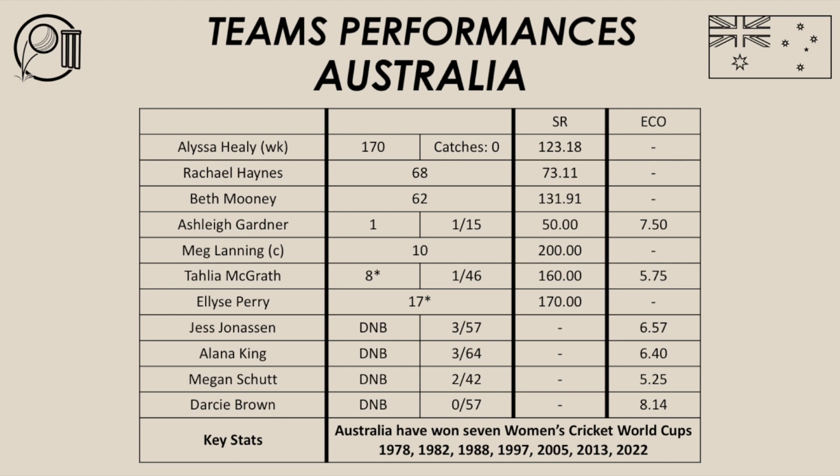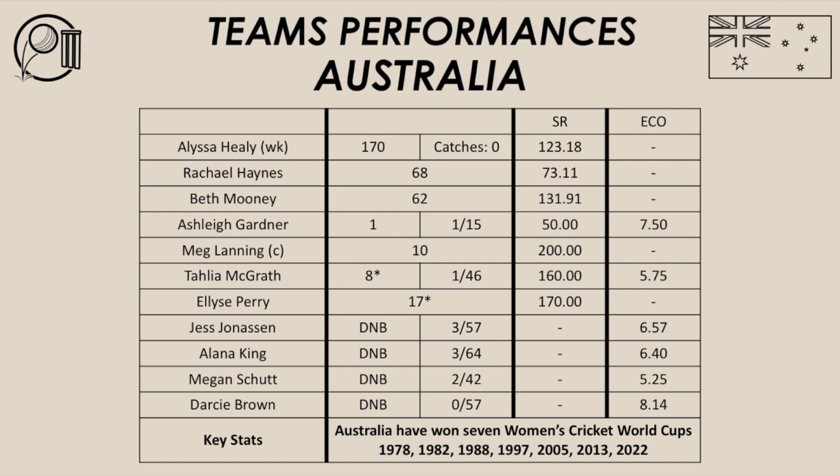Alyssa Healy's 170 is the second highest score for Australia Women's ODIs after Belinda Clark's 229 not out against Denmark in Mumbai in 1997. So those were some of the records from Alyssa Healy in this brilliant knock of 170. And there's many more stats and records she's set and broken. But those are some of the records and some of the stats from her 170 in this Women's Cricket World Cup final.